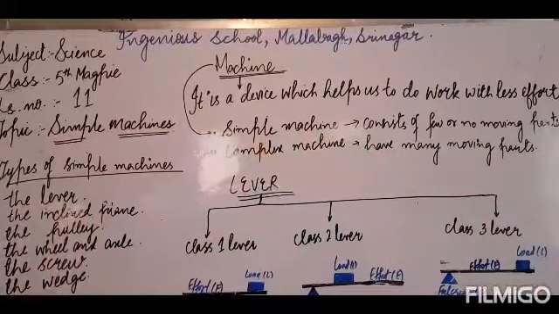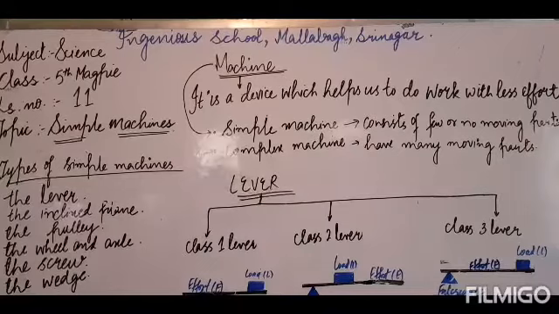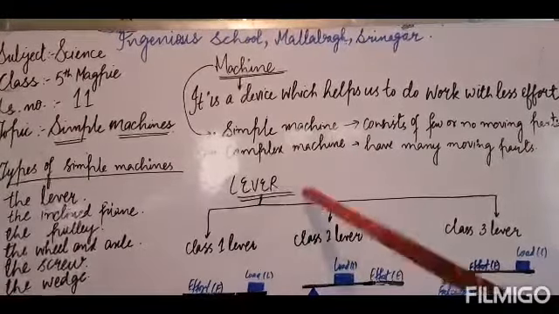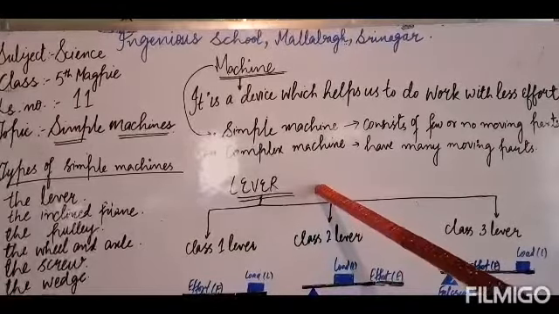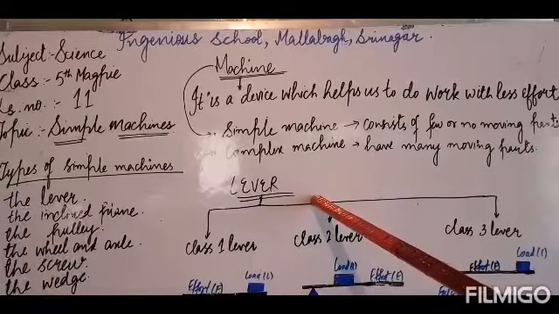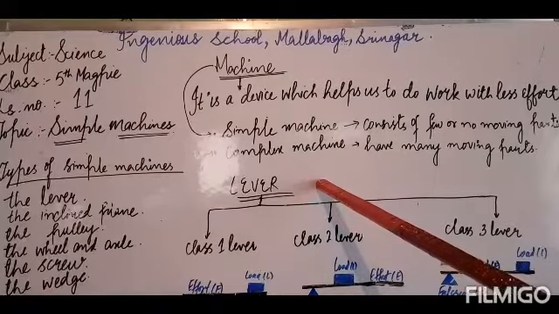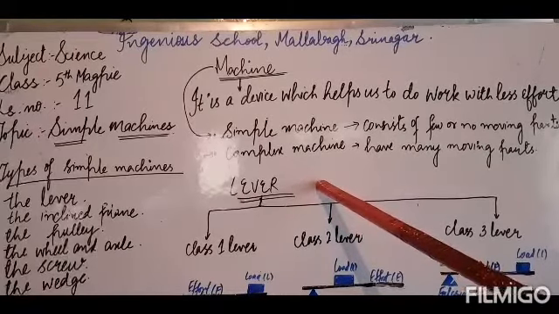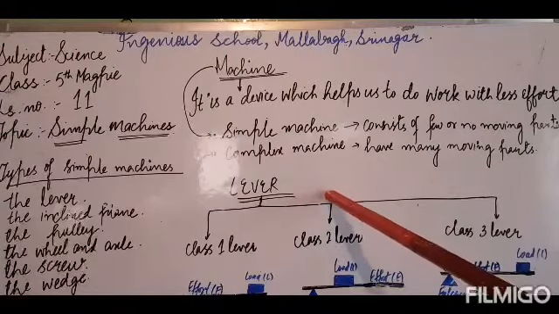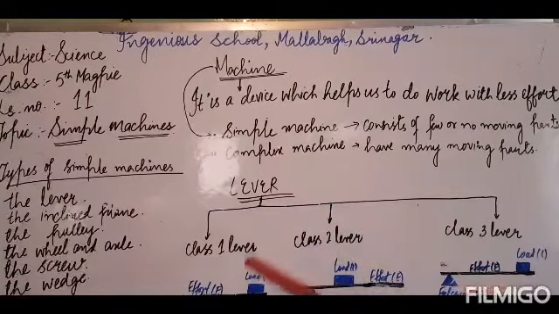What is a lever? A lever is a simple machine, one of the types of simple machines, which makes our work easier. It is made up of a firm rod that can be moved around a fixed point on it. And that fixed point is known as the fulcrum.